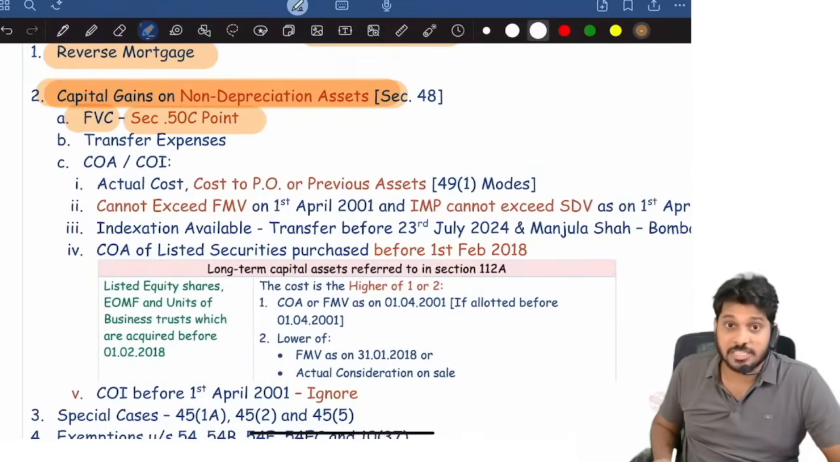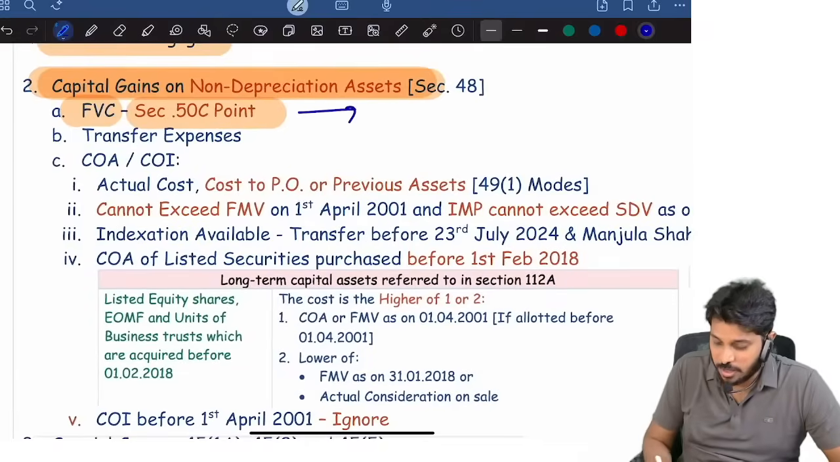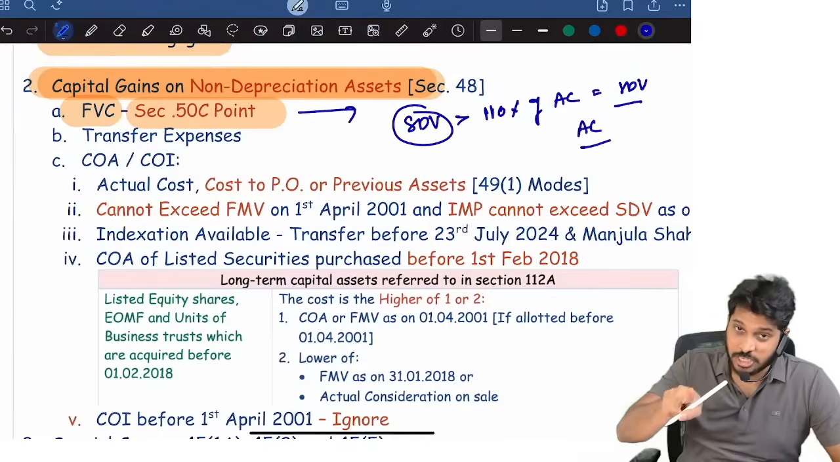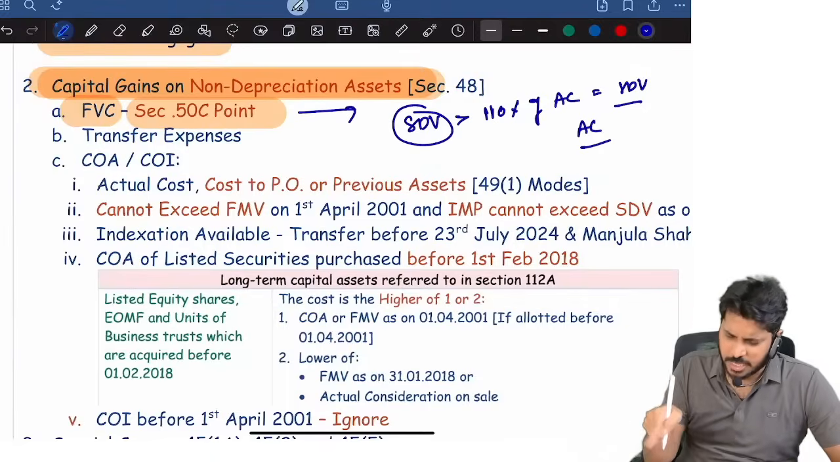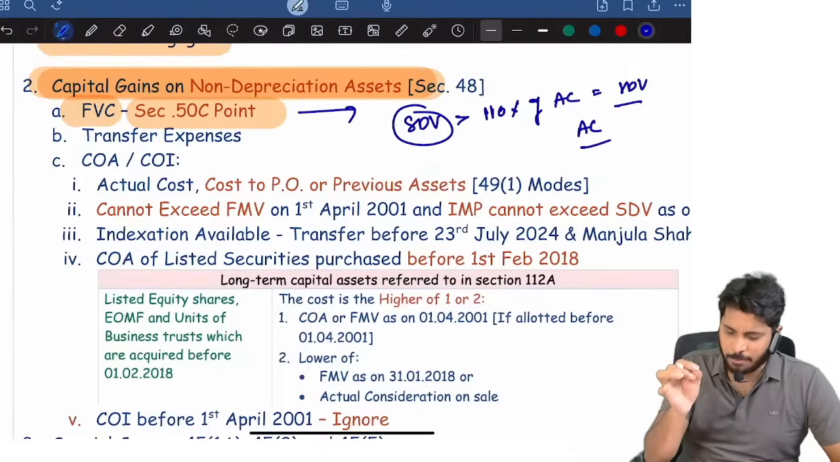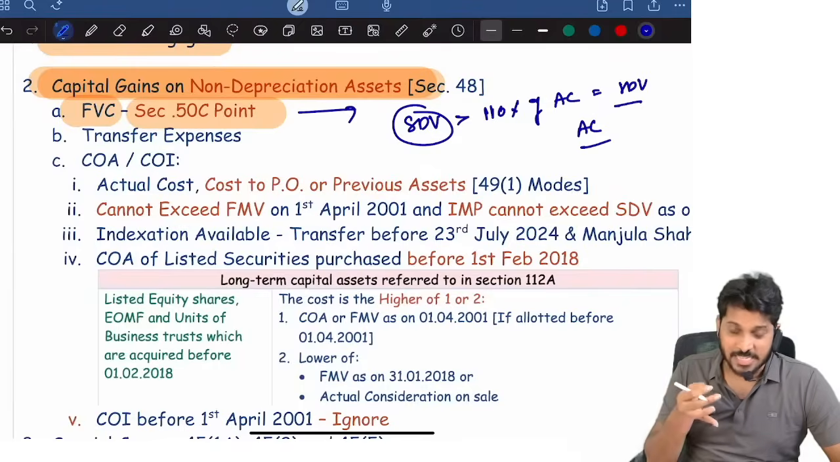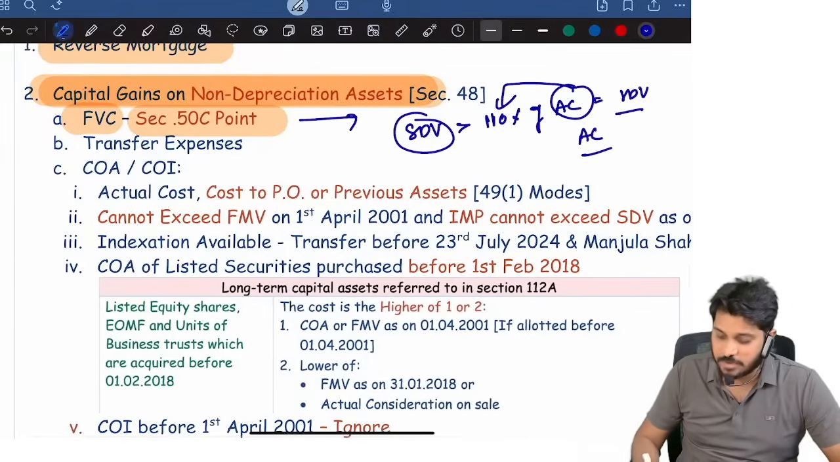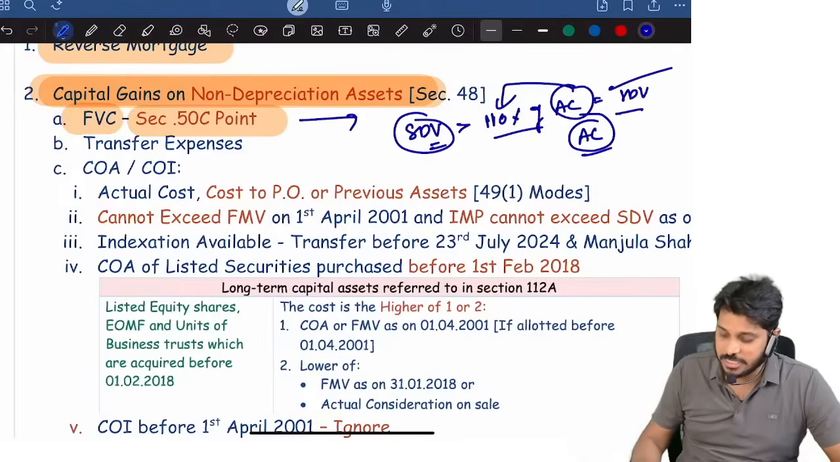Full value of consideration, 50C point. Remember the 50C point. For immovable property, what is the consideration? If the stamp duty value is more than 110% of actual consideration, then stamp duty value. Otherwise, actual consideration will be the full value of consideration. Now, which stamp duty value should we take? Registration date or agreement date. If an agreement is there, and on or before the date of agreement some amount is received by the seller from the buyer by a mode other than cash, then we should take the stamp duty value on the agreement date. That stamp duty value is compared with 110% of actual consideration. If the stamp duty value is more than 110% of actual consideration, then STV. Otherwise, it is actual consideration.